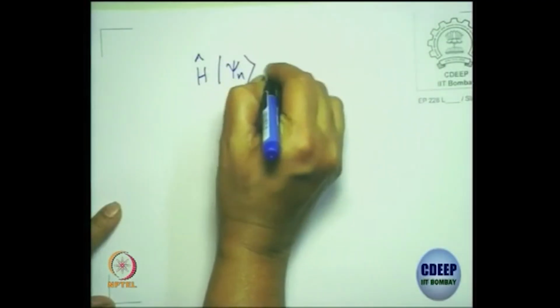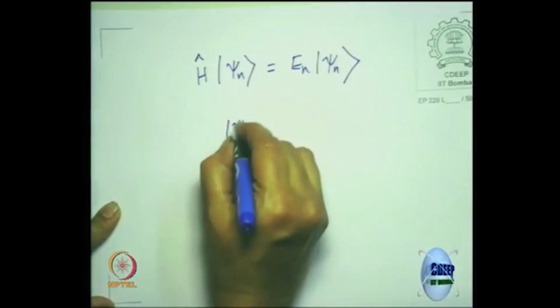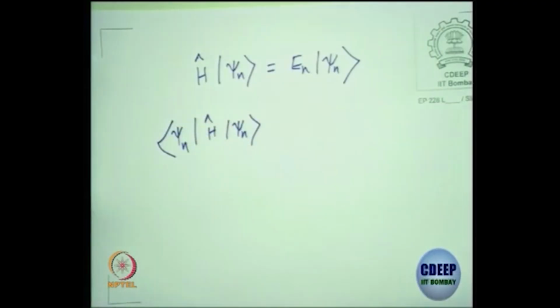So the Hamiltonian operating on some psi n gives En times psi n, and your state is in this psi n. This is the expectation value in psi n. What will this be? It gives you En. So if a state prepared is in a perfect eigenstate, if you try to measure the energy of that state or try to find the average energy of the system prepared in that state, both will be the same, giving you some energy eigenvalue.